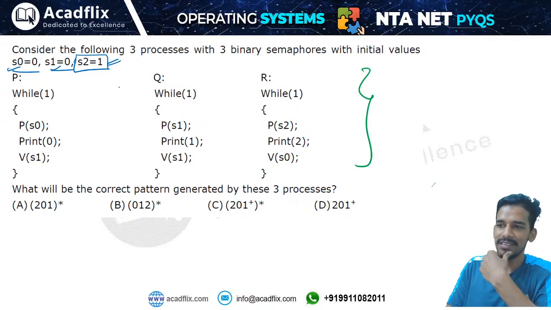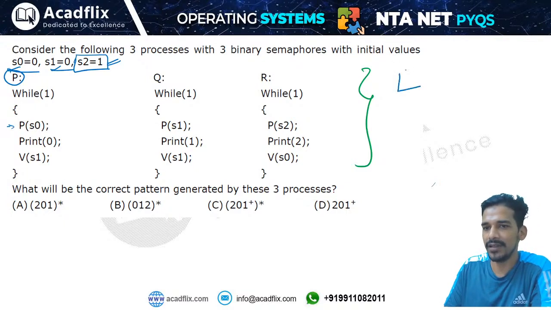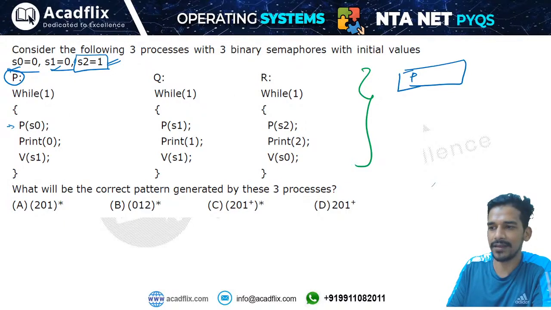So any process which is working on semaphore number 2 will be able to execute first. So see, process P is applying the wait operation on the semaphore S0. That means process P will be in the blocked state. Because when process P applies the wait operation on this semaphore, it will become -1, and -1 is less than 0, so it will enter into the waiting state.